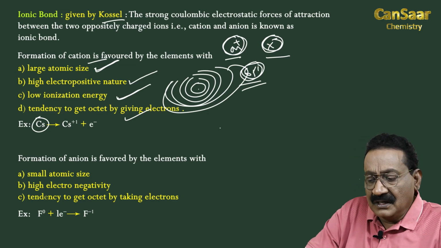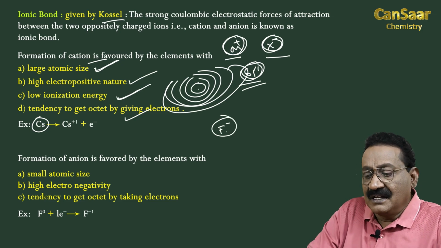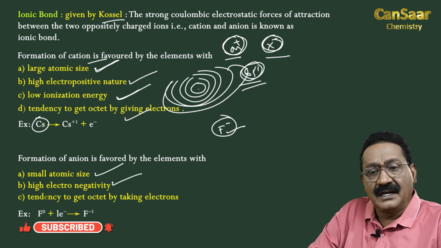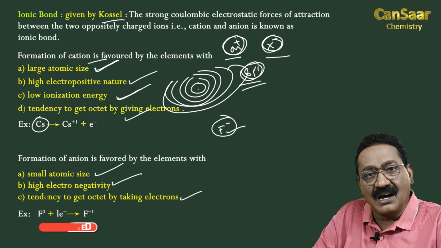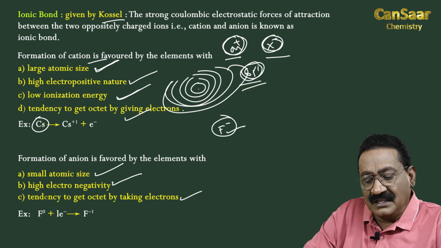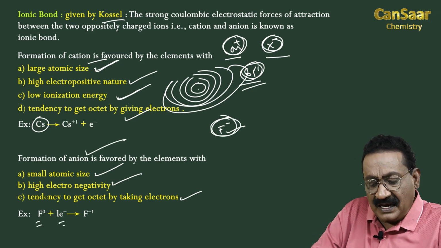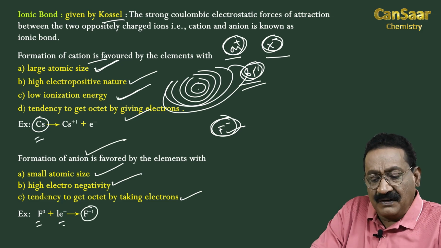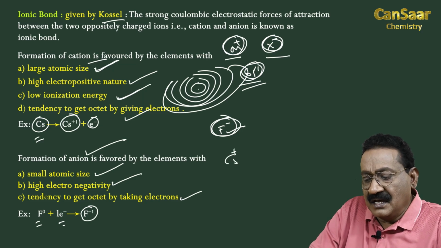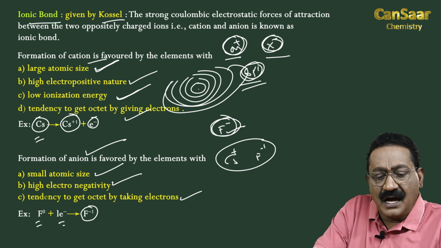Similarly, anion. The element that always exists as an anion is fluoride, hence fluorine, because of its small atomic size, high electronegativity, and tendency to get noble gas configuration by gaining one electron. These conditions favor the formation of anion. Best example, fluoride ion, fluorine taking one electron, and cesium giving one electron, cesium cation. So, between cesium cation and fluoride anion, strong Coulombic electrostatic force of attraction, so-called ionic bond.